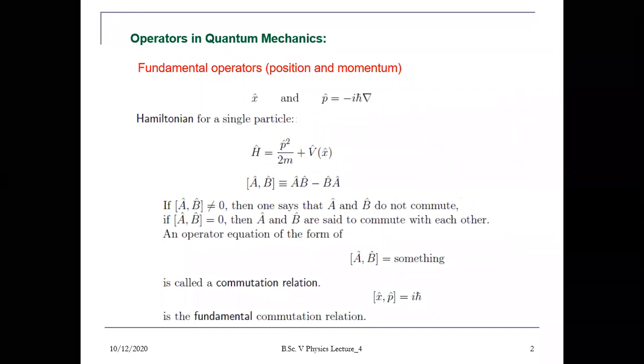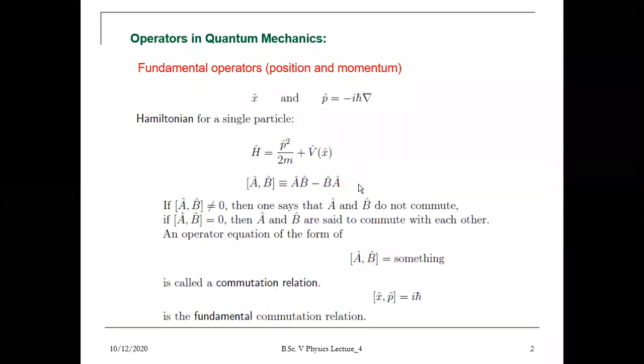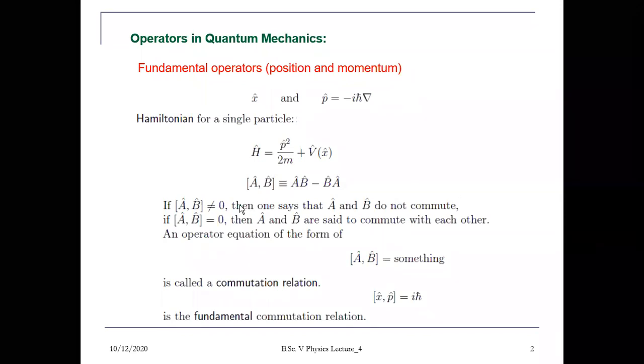So if two matrices commute with each other, you can write down AB equals BA. Similarly, if the commutation value of two operators A and B is not equal to 0, meaning AB is not equal to BA, तो हम ये कहेंगे कि they do not commute with each other, meaning you cannot write AB equals BA. And if the commutation value of AB is 0, meaning AB equals BA, in that case A and B operators are said to commute with each other, meaning you can change the position of operators A and B.